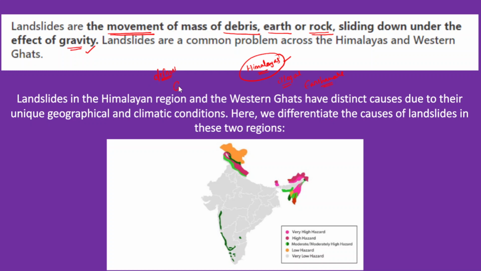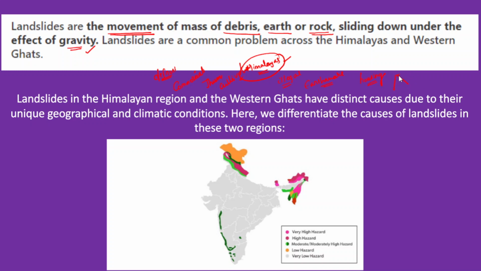And even the commercial activities, and even the shifting cultivation, or it is called as jhum cultivation. So this is also some way or the other responsible for the landslides. Now even most of the encroachment into the forest areas and mountainous regions with having steep slopes.